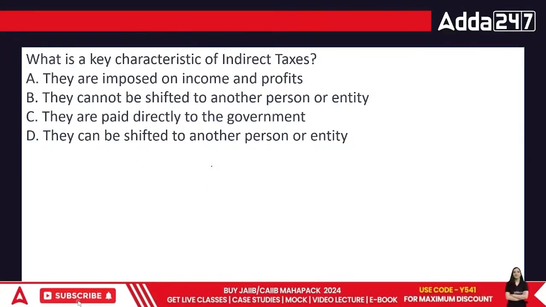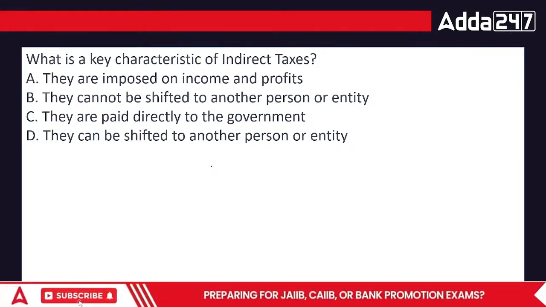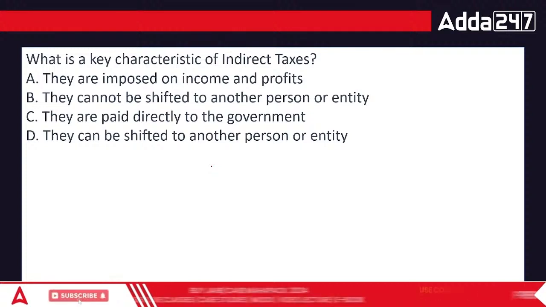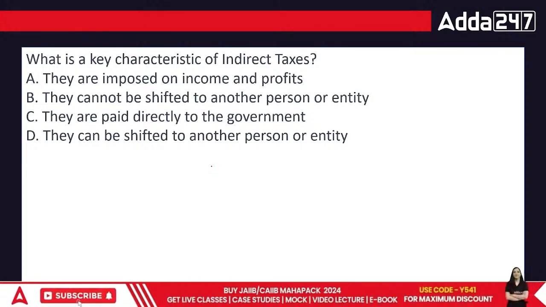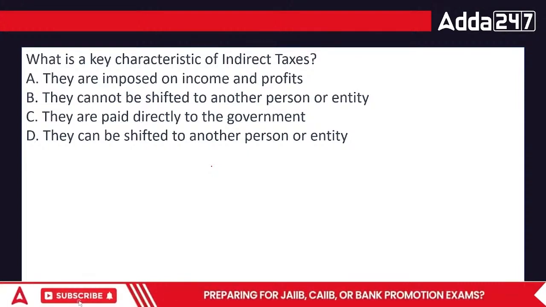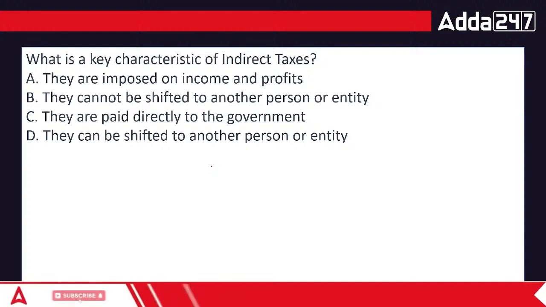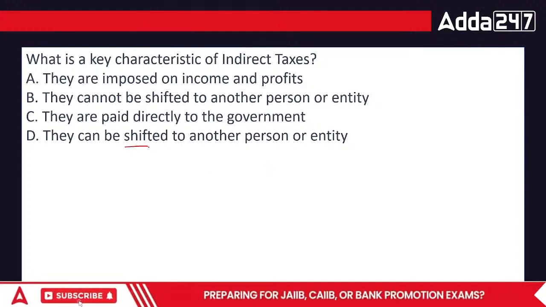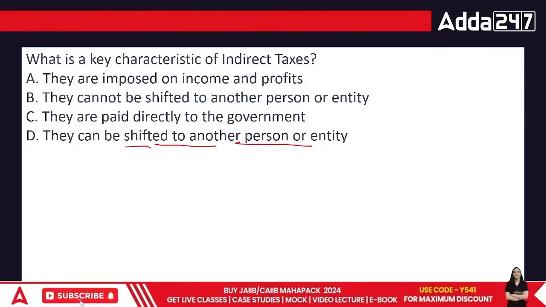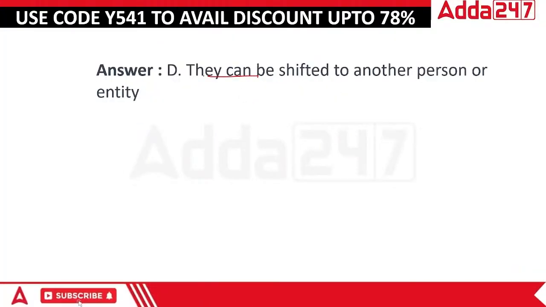What are the key characteristics of IDT? They are imposed on income and profits? No. When we talk about the area of IDT, they cannot be shifted to another person or entity? Technically it is levied on someone else and paid by someone else, so that really doesn't work that way. They are paid directly to the government? No. They can be shifted to another person or entity. The answer is they can be. It is levied on someone else and definitely paid by someone else.